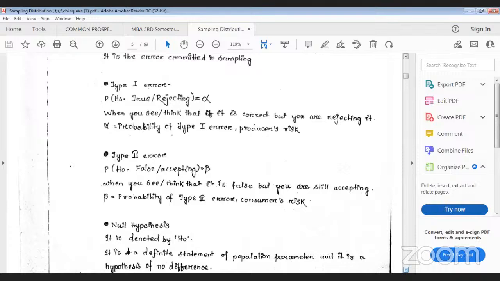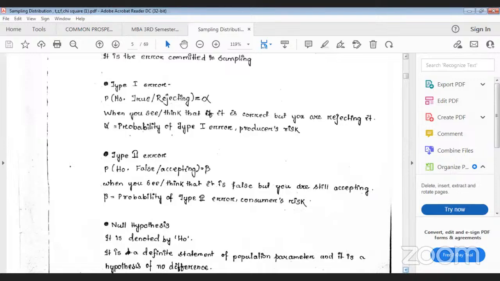And that means here also you are committing some error. That means the lot is wrong, but you are accepting it. The lot means H0, the null hypothesis. You are thinking that it is the correct one, but it is actually wrong, and you are purchasing it. Here also you are committing some error. That means the probability of type 2 error, or the probability of accepting when H0 is false, is denoted by beta, and it is otherwise known as consumer risk.